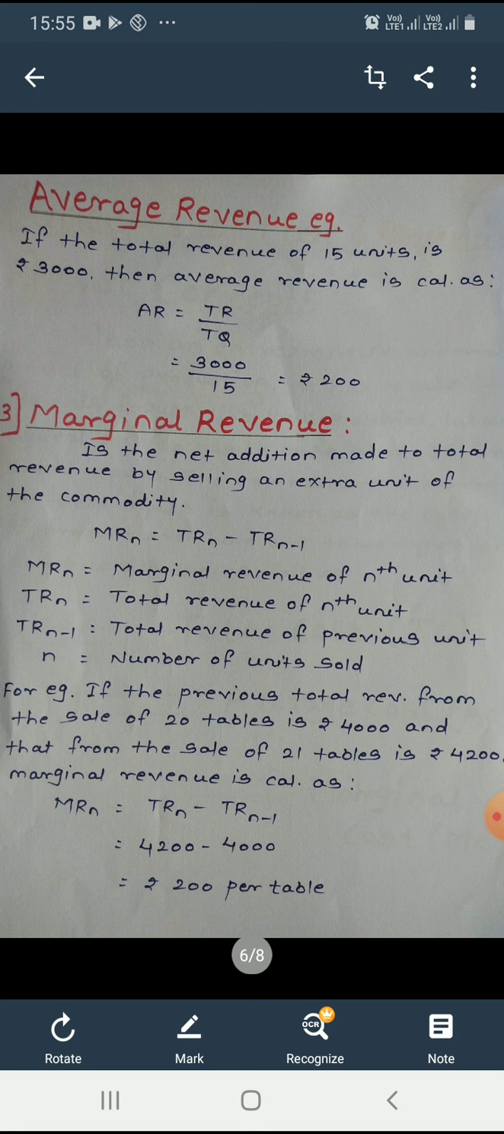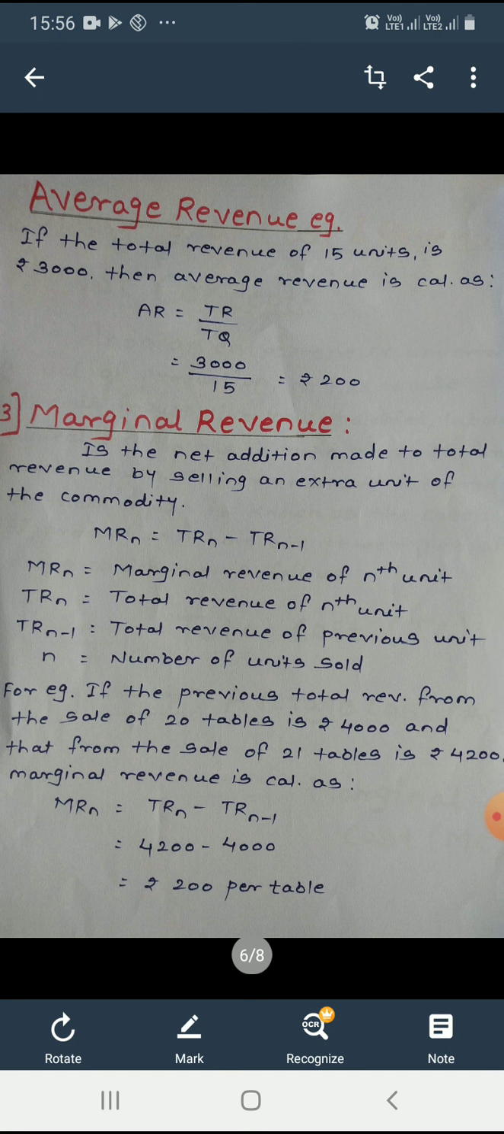Now third type of revenue, marginal revenue. Here again marginal means additional or extra unit. When a producer sells an extra unit, then he receives additional revenue. That additional revenue is known as marginal revenue. See the formula for marginal revenue. Here the formula for marginal revenue, MRn is equal to TRn minus TRn minus 1.